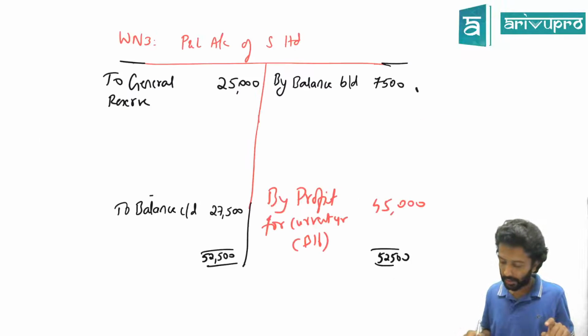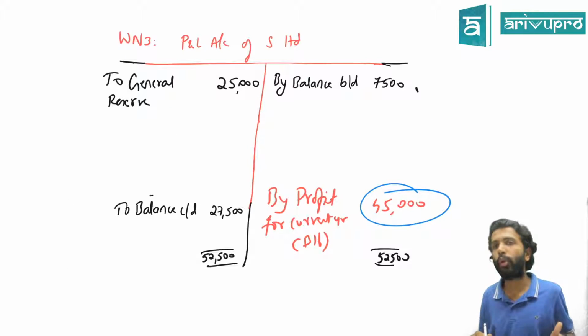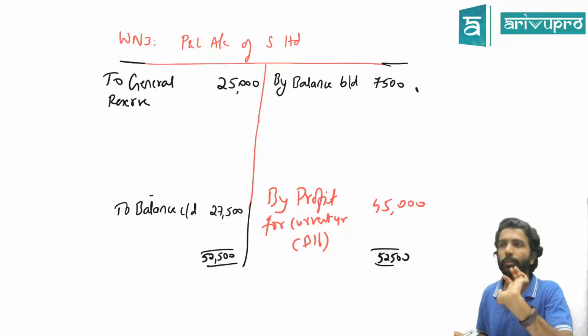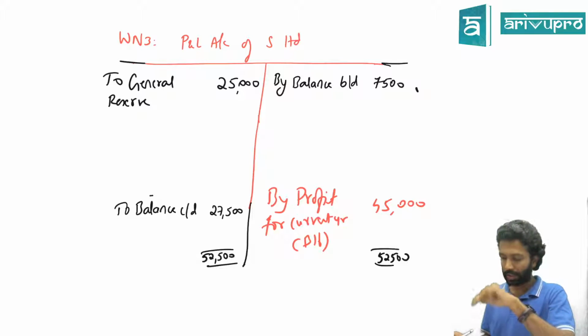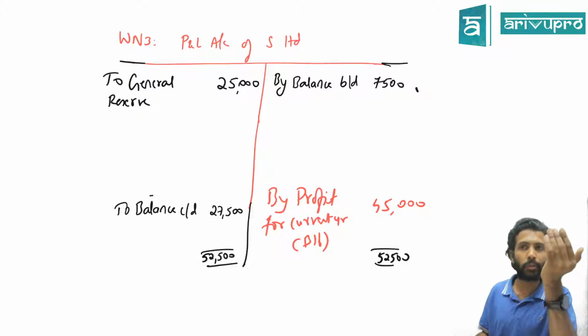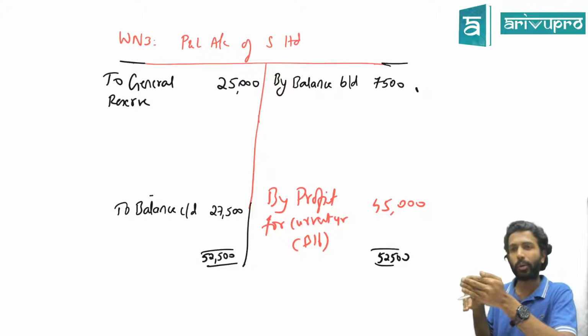For 12 months, if the profit is 45,000, then for 4 months, how much? No, this is an assumption. We are assuming that profit is evenly distributed in the absence of information. So, fair enough. For 12 months, 45,000. For 4 months, how much? Because the 4 months' profit is pre-acquisition profit. The balance 8 months' profit is post-acquisition.